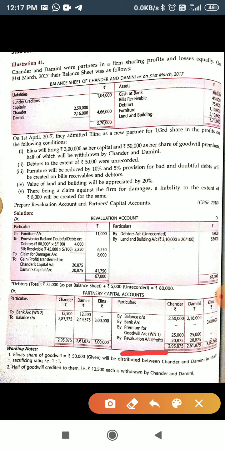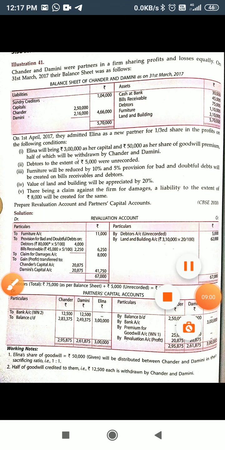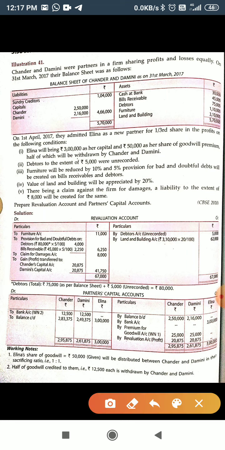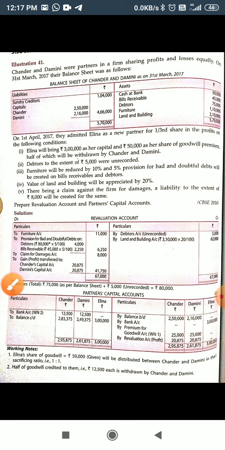Now according to the question, that line indicates half of which will be withdrawn by Chandar and Damini.